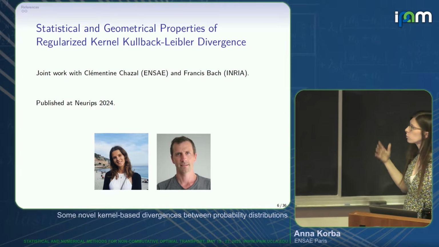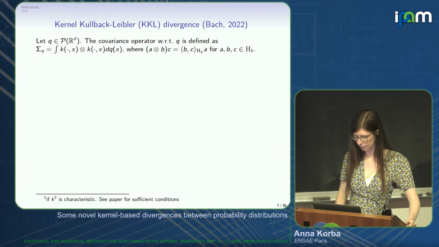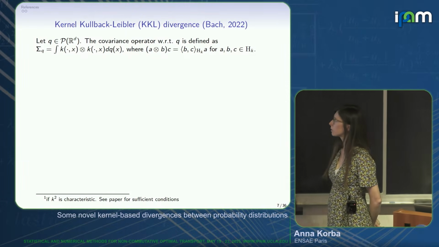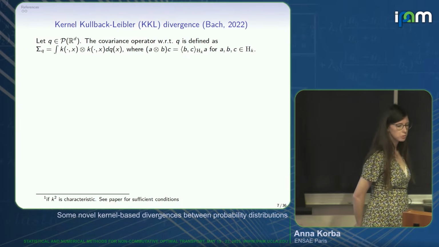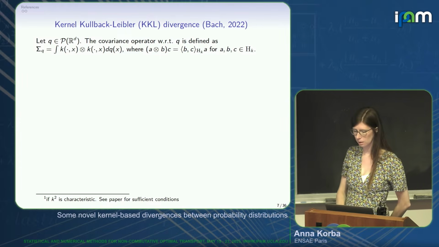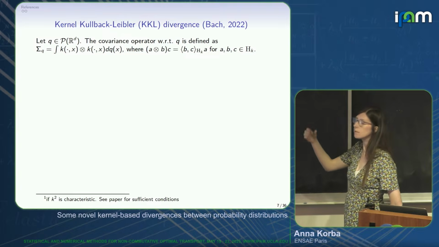This work is actually a follow-up of work of Francis, so this is how we collaborated. Francis Bach proposed in a paper in 2022 an object called the kernel Kullback-Leibler divergence, which has a strong link with quantum divergence, as you will see. It relies on the notion of kernel covariance operator that is defined as follows.